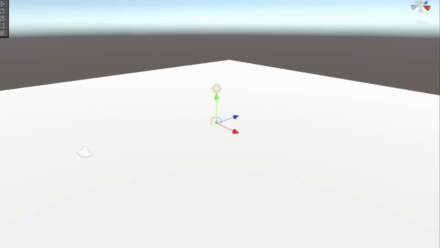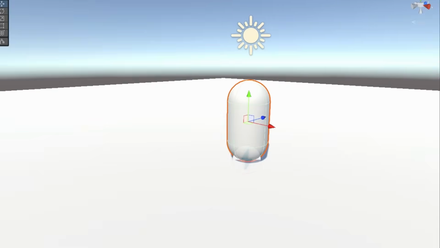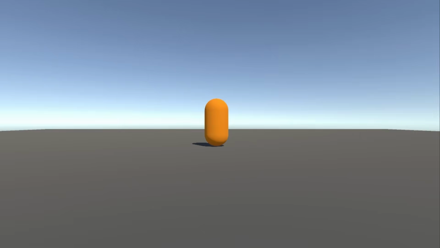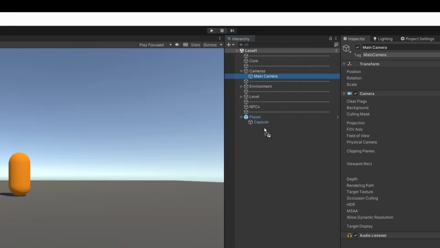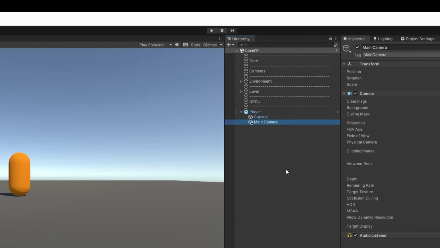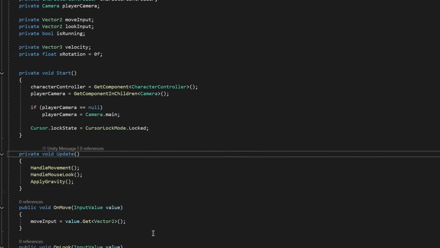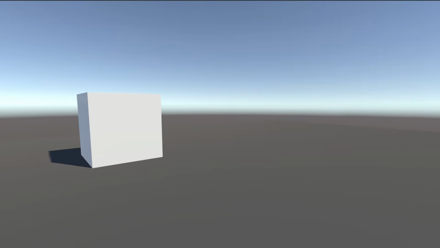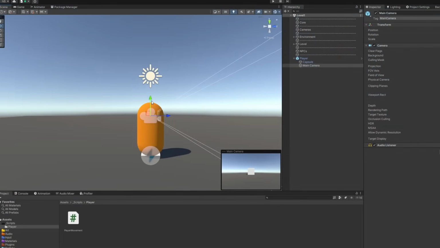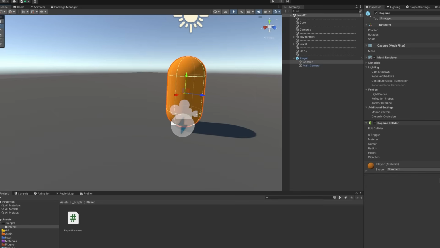Let's start making the game now. Every game needs a player object, so let's create one. I'm gonna use some placeholder materials just for visibility, and since this is a first-person game, I'm gonna slap the main camera underneath the player object. And after a couple minutes of writing some boring code, we can now move and look around. But something's still off, the player and the camera are too high for a Goomba. So let's take care of that by dragging the camera down and squashing the player capsule.